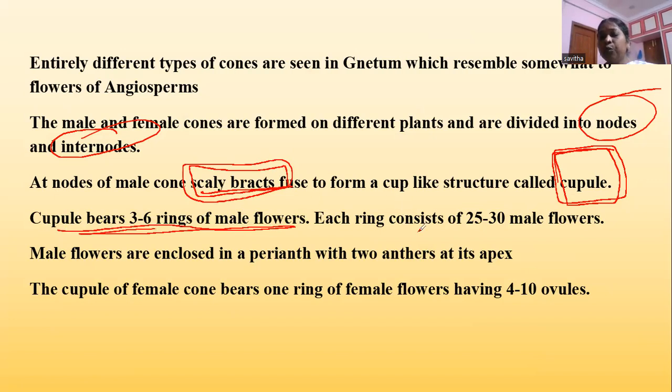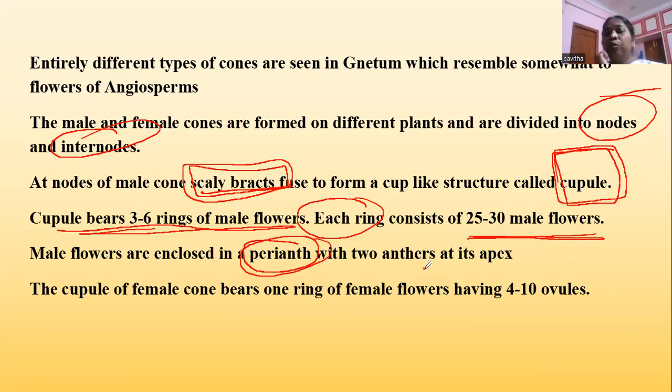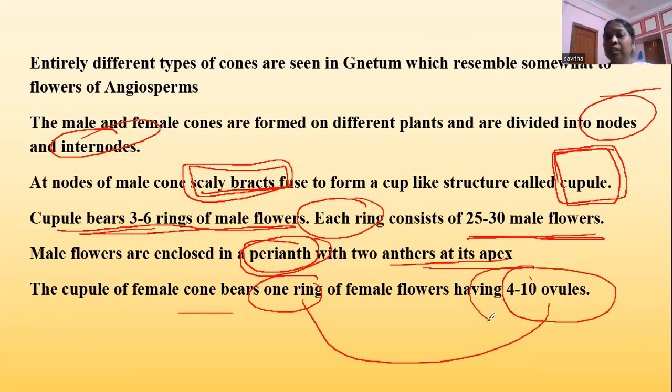Each ring consists of 25 to 30 male flowers, and these male flowers bear a perianth with anthers at its apex. They won't have petals and sepals, just a perianth with 2 anthers at its apex. The cupule of the female cone bears 1 ring of female flowers having 4 to 10 ovules. This is about the male and female cones of Gnetum.